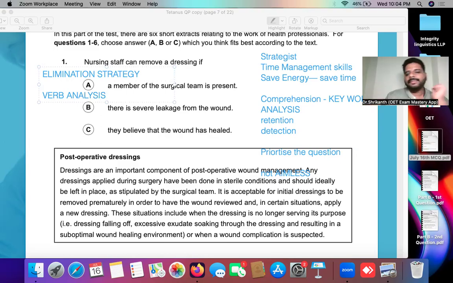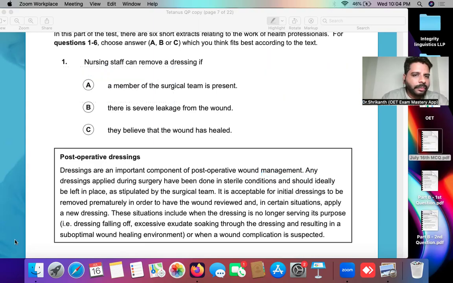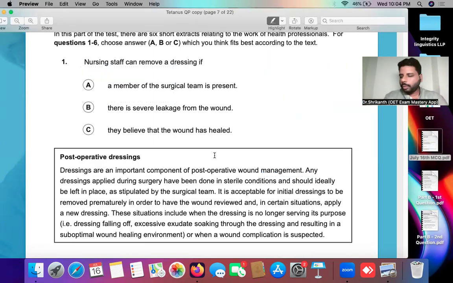So very quickly, before we have a very detailed discussion regarding the first question, let's talk about verb analysis and keyword analysis. I have prepared a document, and then we'll go to that document and have a detailed discussion of that particular thing. All right, so now let's first and foremost read the question just once. Okay, and then we will take that particular document.